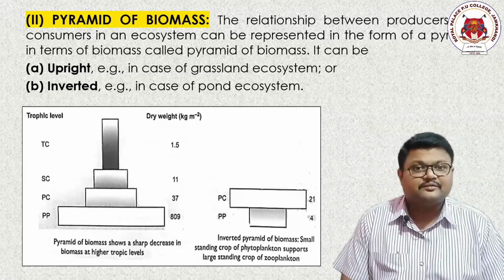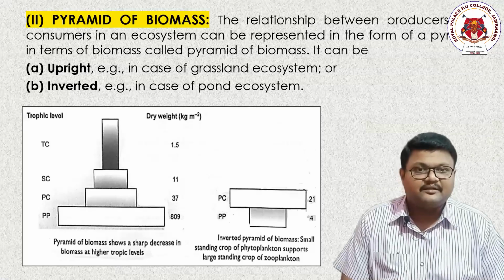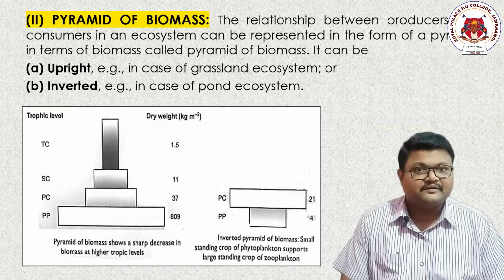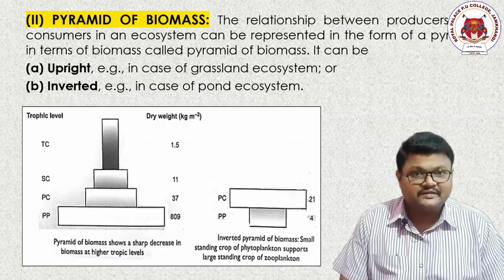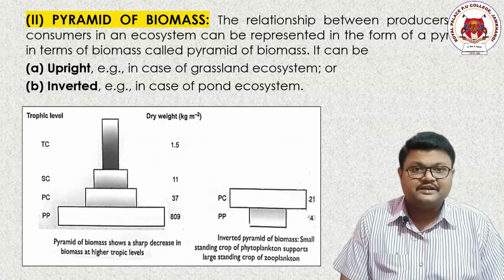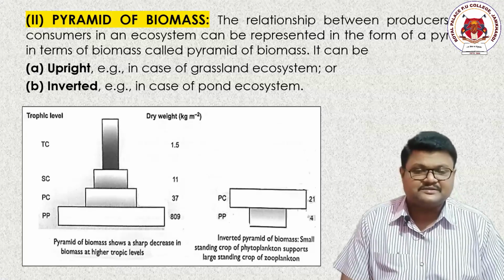I am not saying rabbits of the whole world. I am saying the rabbits of that particular area. And we are keeping rabbits in a specific trophic level, that is the second trophic level called the herbivores, or the vegetarian organisms, or primary consumers.